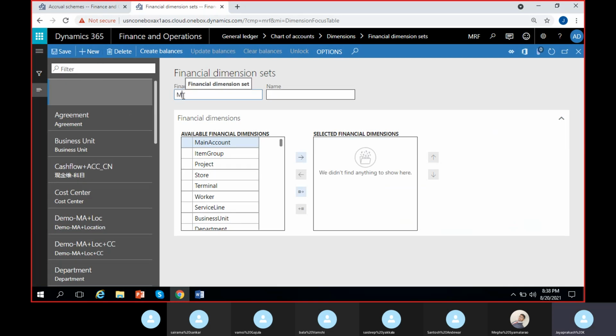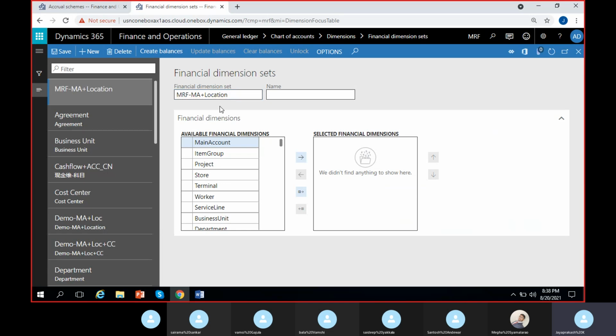I'll give the dimension set name as main account plus location. So I'll just give another name here. MRF main account plus location. Okay, just to be unique. MRF main account plus location.